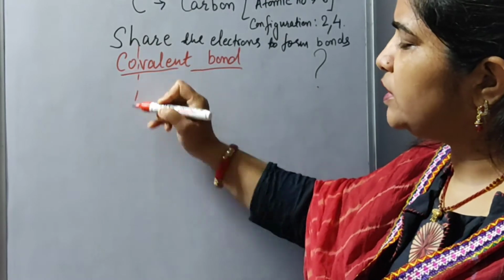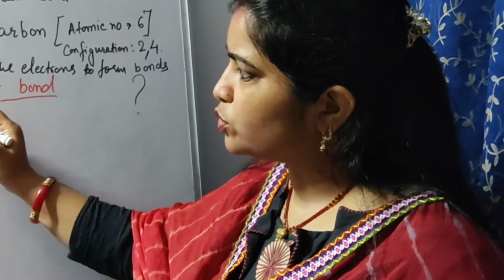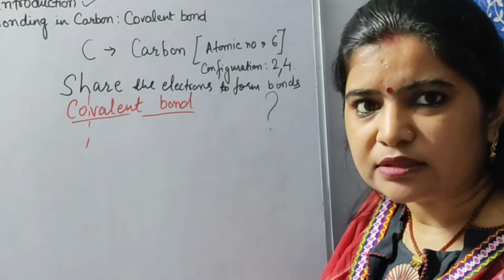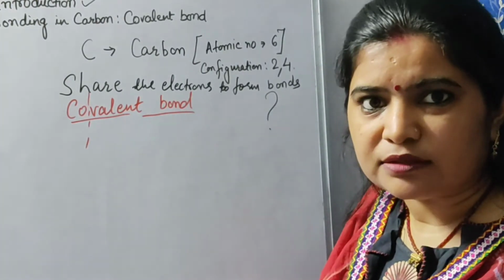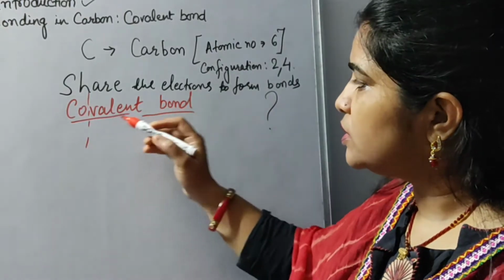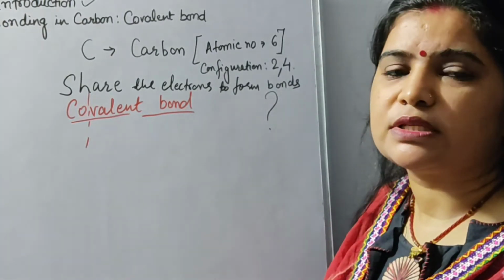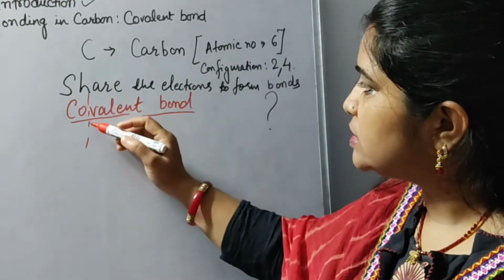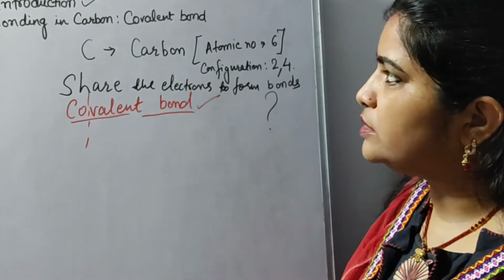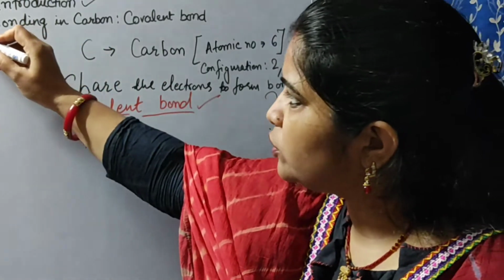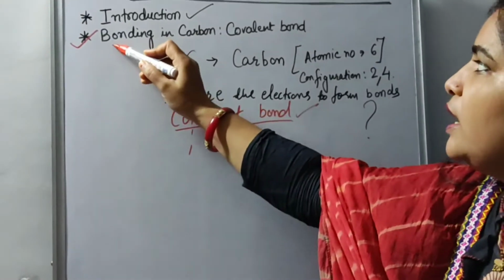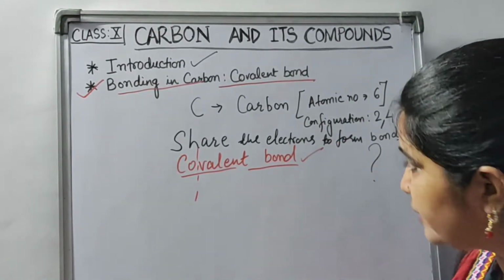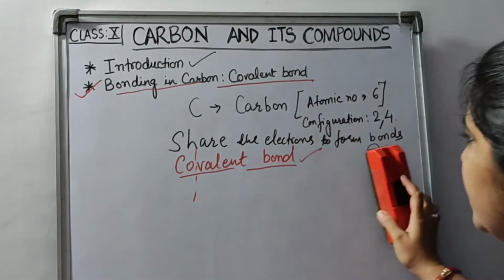From where has this name been derived? See children, if you separate these two terms, co means in between and valent is valence. We are talking about valency, meaning valence shell electrons. So when the valence shell electrons are shared between two elements, such types of bonds are termed covalent bonds. So today we will talk about the bonding in carbon, and it is termed covalent bonds, which are formed by sharing of electrons.